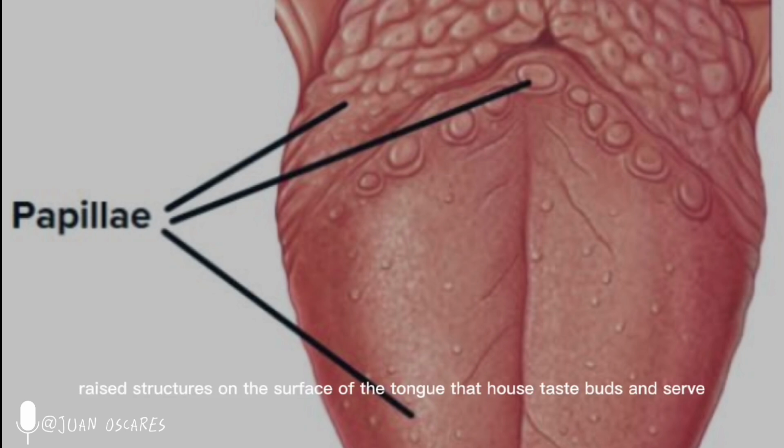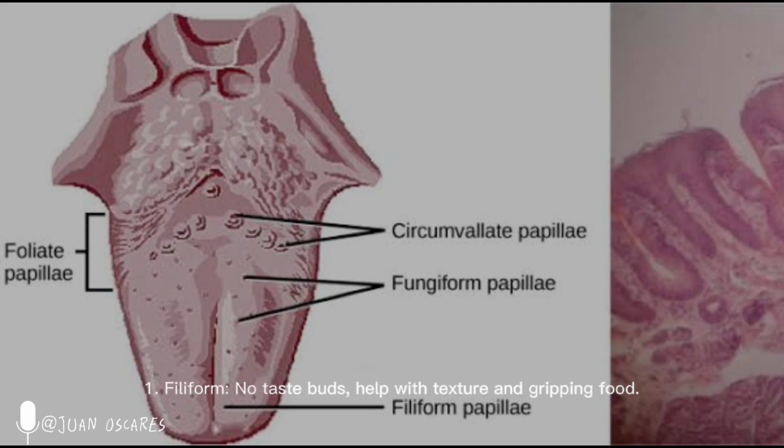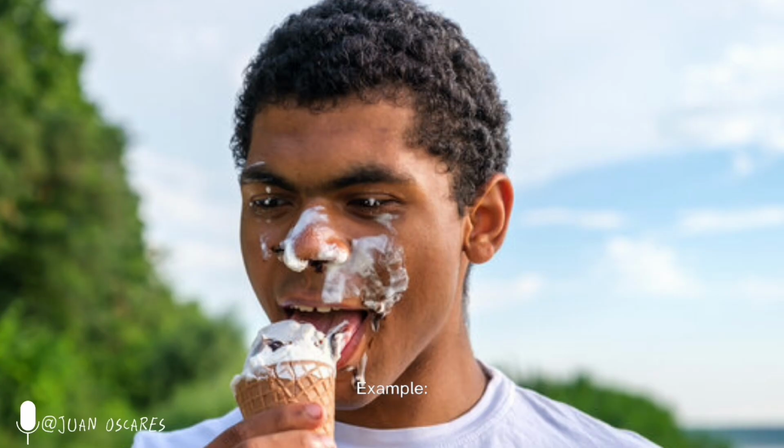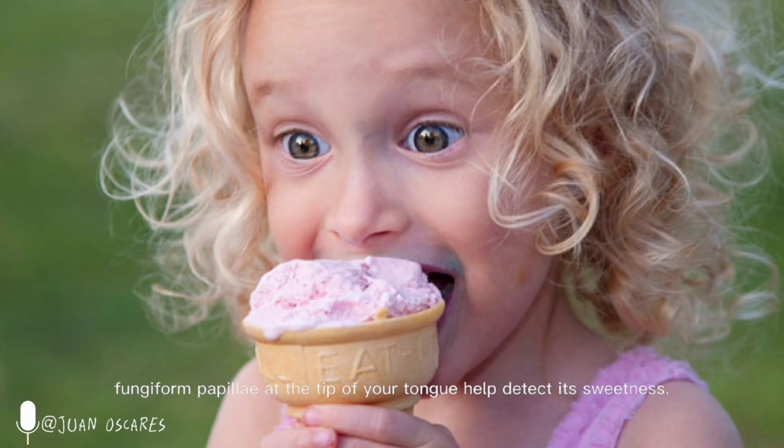Papillae are small raised structures on the surface of the tongue that house taste buds and serve various functions, including taste sensation, texture detection, and grip for food. There are four types. Filiform: no taste buds, help with texture and gripping food. Fungiform: contain a few taste buds, found on the tip and sides of the tongue. Circumvallate: large, located at the back of the tongue, contain many taste buds. Foliate: found on the sides of the tongue, contain taste buds. Example: when you taste ice cream, fungiform papillae at the tip of your tongue help detect its sweetness.